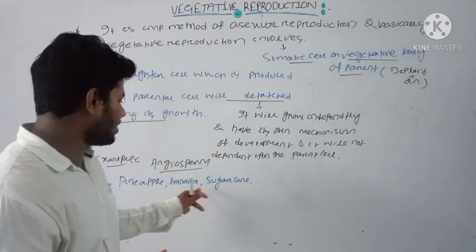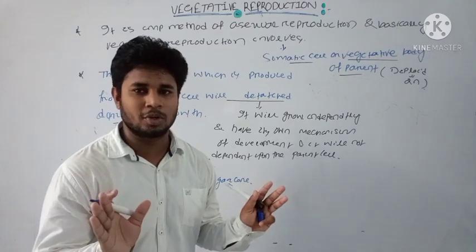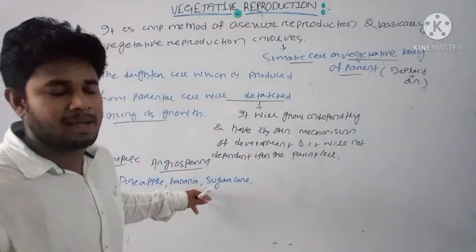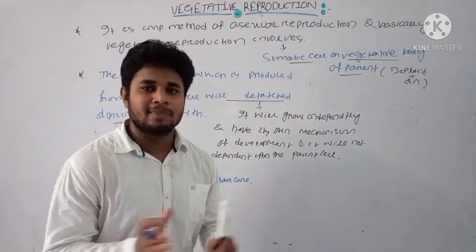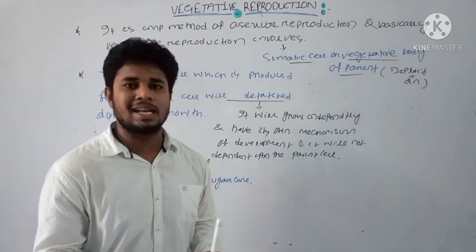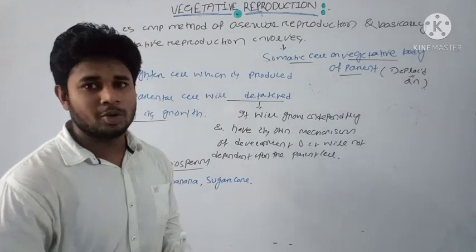In pineapple, banana or sugarcane there is no formation of spores. Only their vegetative plant body, it may be the stem or some other part, is involved in the reproduction process; it detaches from the parent and gives rise to a new plant body.